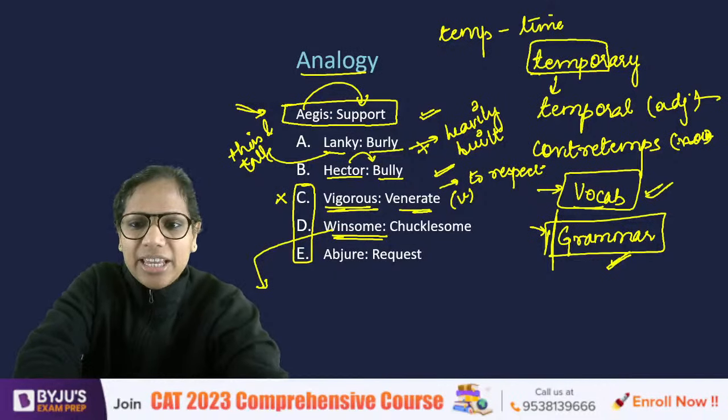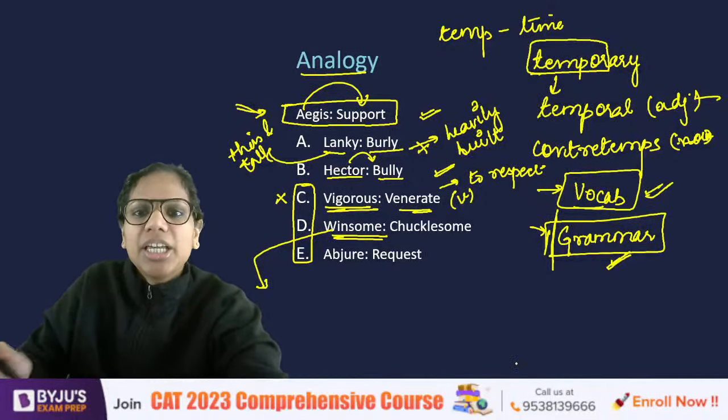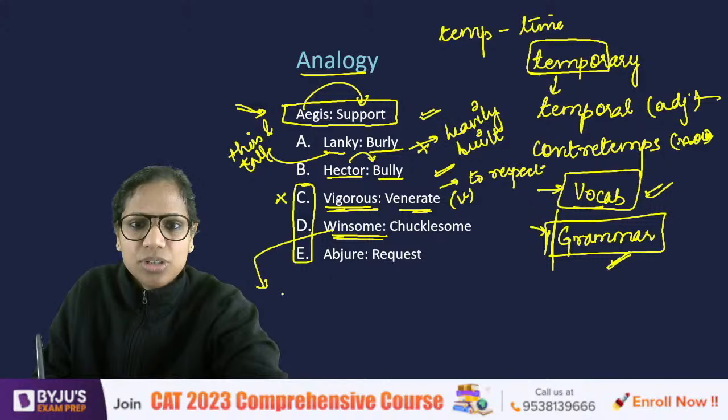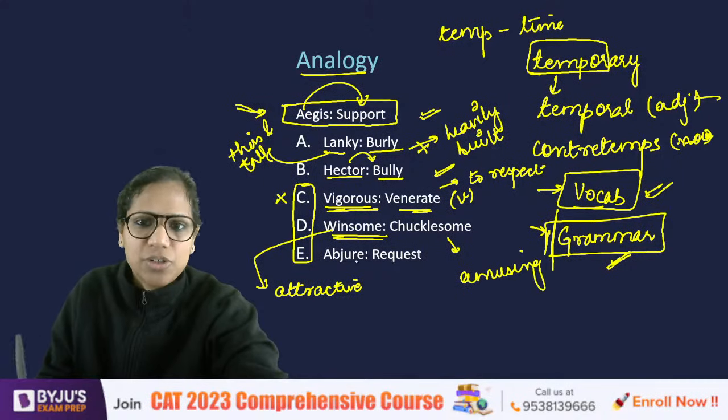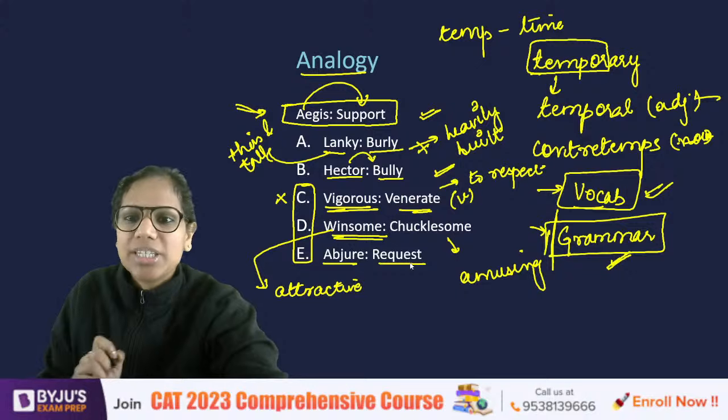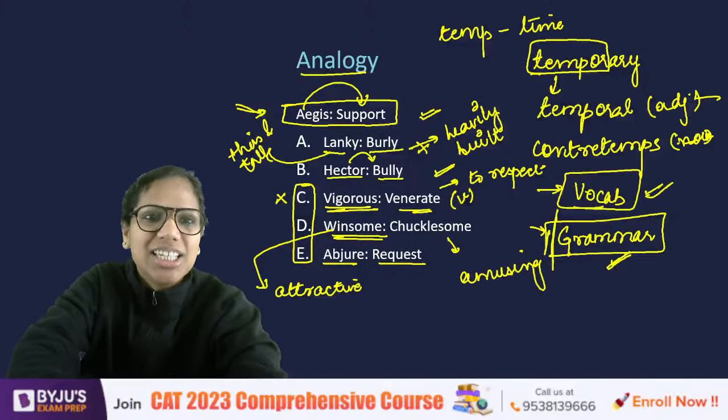So again, they are not related. They cannot be the answers, right? Attractive and amusing, not synonymous at all. Abjure is to request. Now I understand why some of you said E.